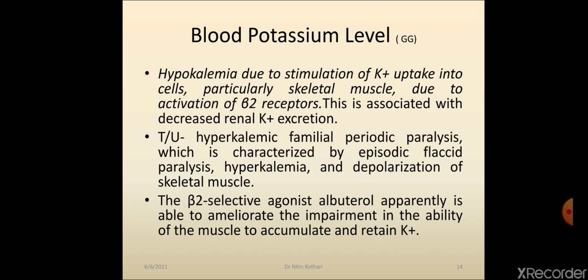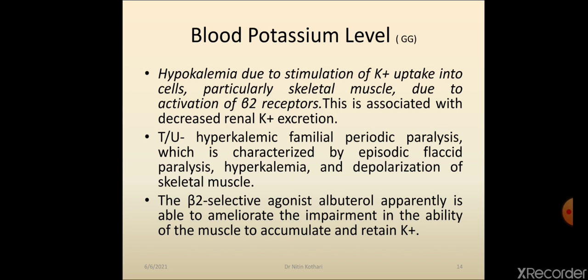This property is used in treatment of hyperkalemic familial periodic paralysis. In this disease, muscle undergoes episodic flaccid paralysis along with hyperkalemia and depolarization of skeletal muscle, which is treated by a sympathetic drug.